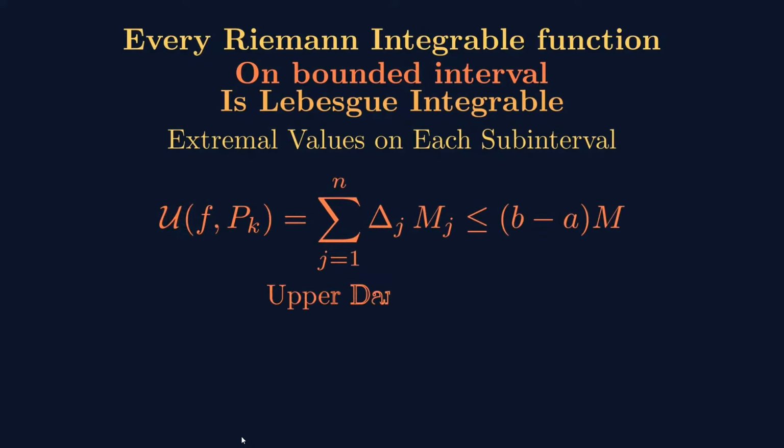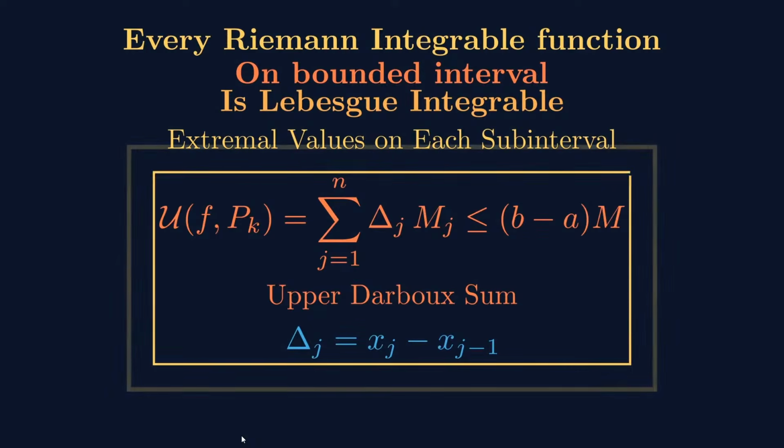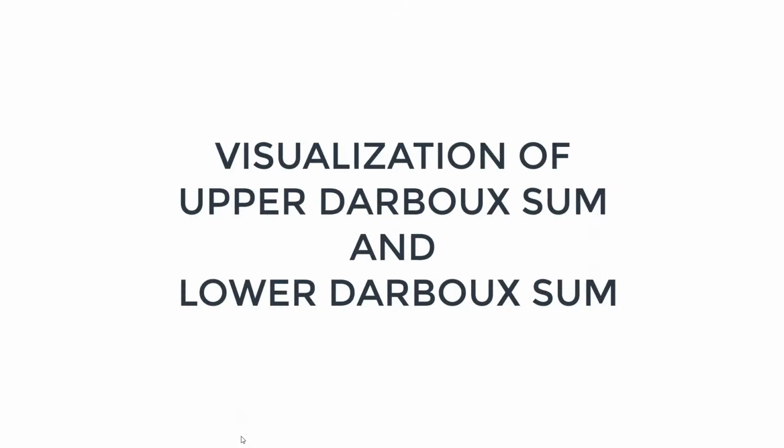It is denoted by U(f, Pk) for the partition Pk, and it is defined as the sum of the product of the length of the interval and capital Mj. So it is obviously less than (b minus a) times M. So this is the upper double sum of a partition Pk. And then delta j is the length of the interval or measure of the basic interval Ij. Okay, so this is how we define, for a partition, the upper double sum and lower double sum.